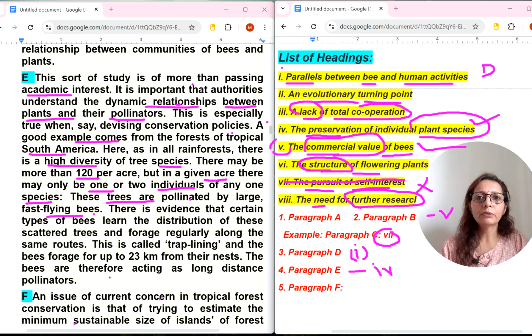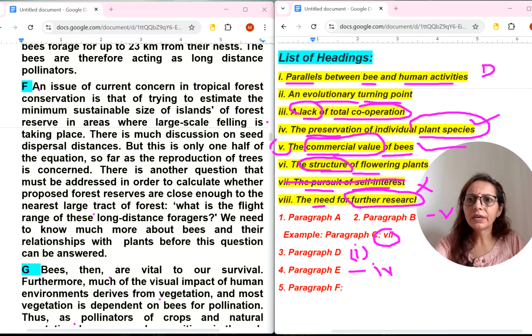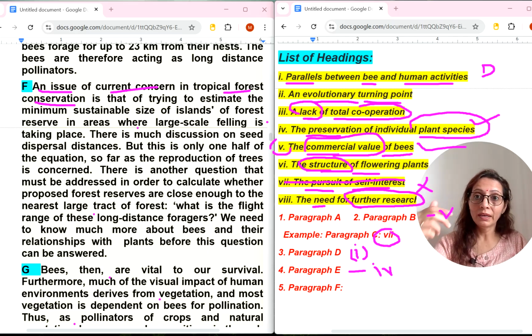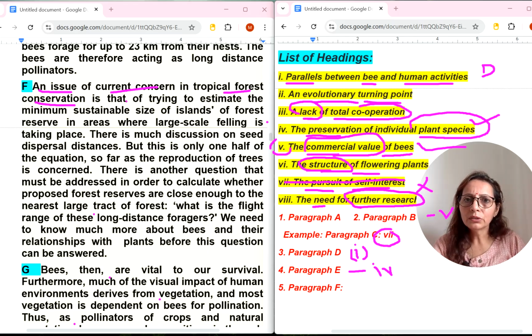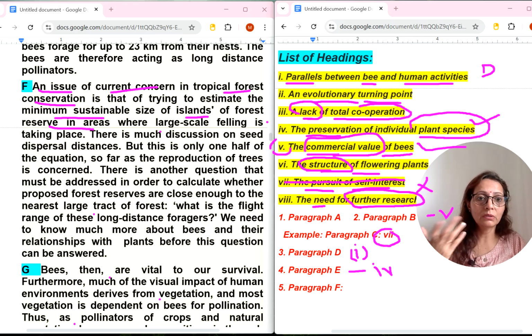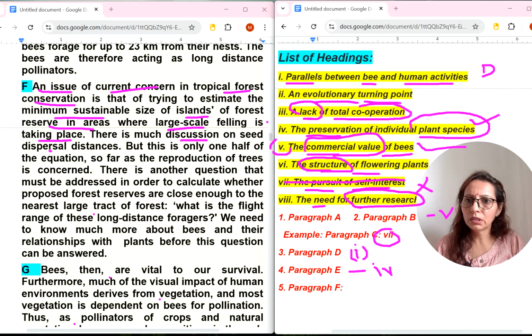Okay, now F number paragraph. Now let's read. An issue of current concern in tropical forest. Again conservation word is there, then again in E paragraph it was clear that they were talking about individual plant species conservation. An issue of current concern in tropical forest conservation is that of trying to estimate the minimum sustainable size of islands of forest reserve in areas. Okay, something different they are talking here. They are talking about reserve area, forest area where large scale felling is taking place. There is much discussion on seed dispersal distances. Okay, but this is only one half of the equation.